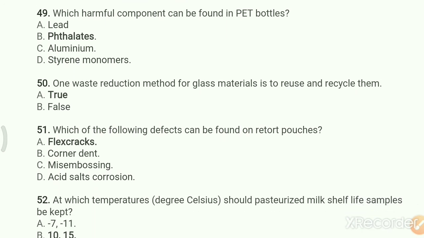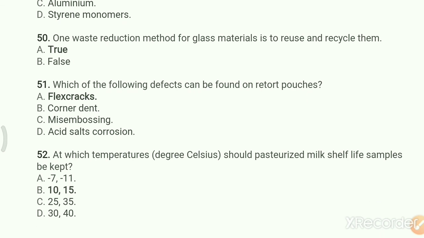One waste reduction method for glass materials is to reuse and recycle them. Option A, true; B, false. Your right answer is true. The waste reduction method for glass material is to reuse and recycle them. That's why option A is true.